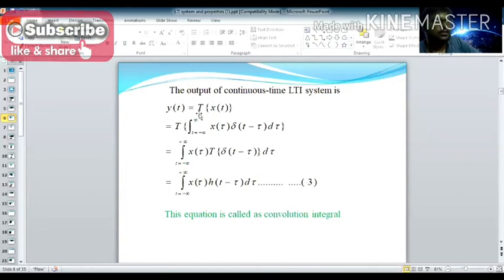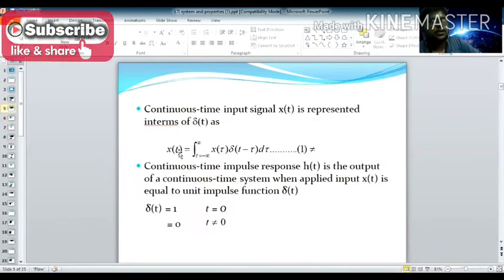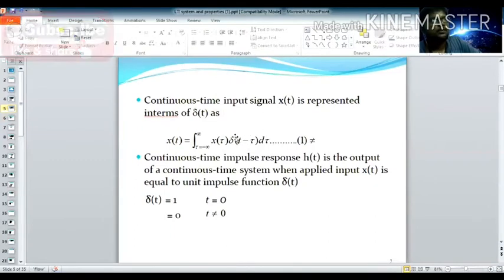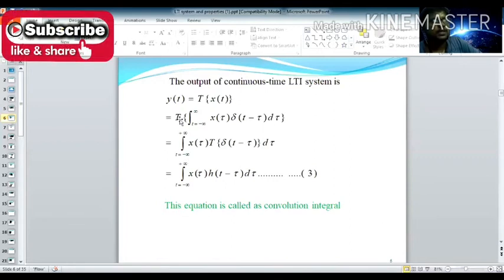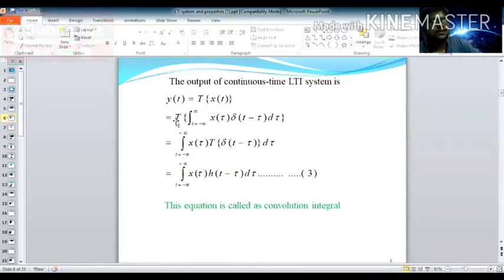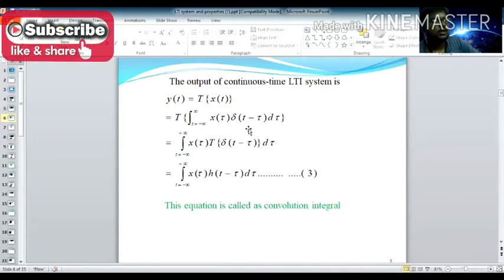Now write down this transformation of x of t. We already wrote the x of t equation, so you substitute that equation here: x of tau into delta of t minus tau d tau. Now take the integral outside. The integral from minus infinity to plus infinity of x of tau, you keep it outside of this term. Inside, you allow the transformation to act on the impulse, because the transformation is only taken for your impulse sequence. As I said earlier, the impulse response plays a vital role here. So here is the delayed impulse response.